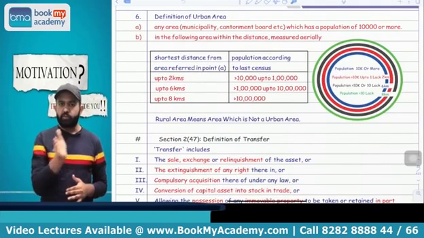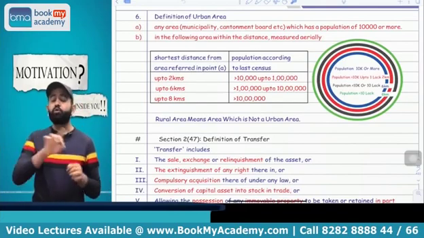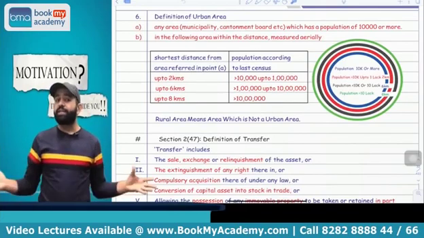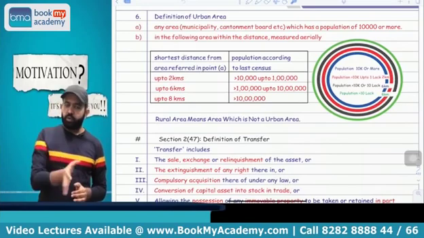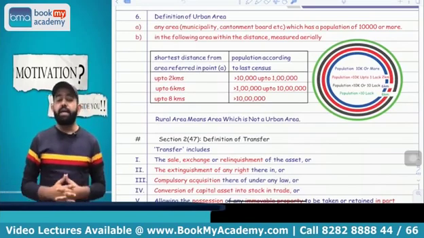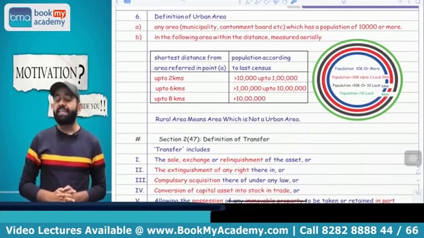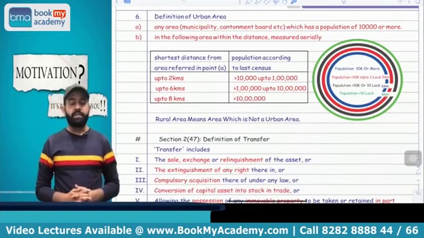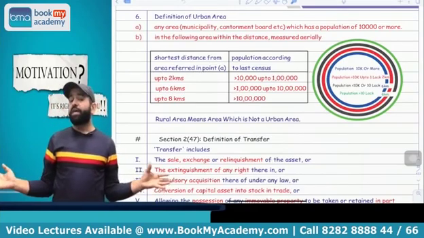If the population is more than 10,000 up to 1 lakh, then the 2 kilometers surrounding area is also treated as urban area. If the population is more than 1 lakh up to 10 lakh, then the 6 kilometers surrounding area is treated as urban area. And if the population is more than 10 lakh, then the 8 kilometers surrounding area is treated as urban area.